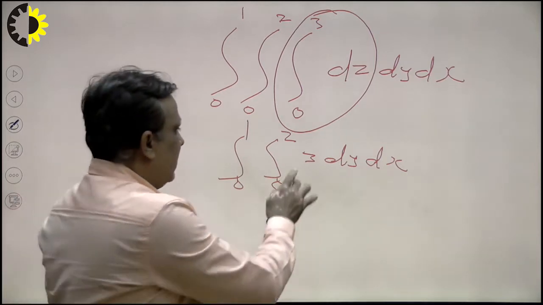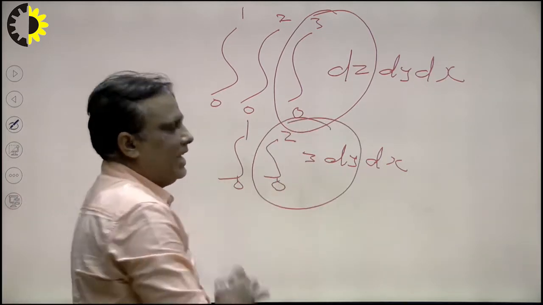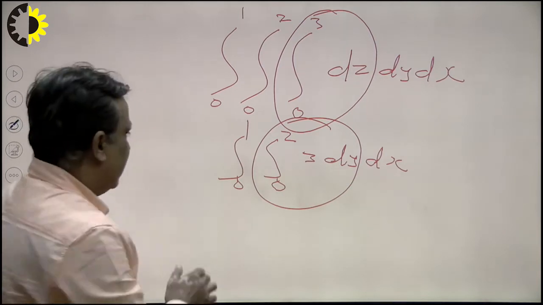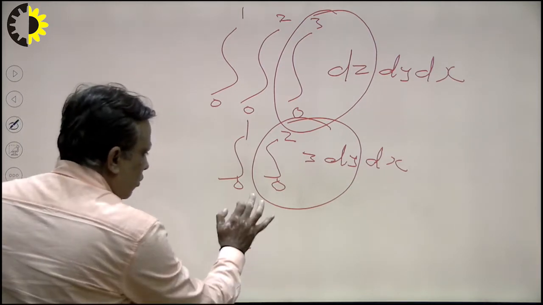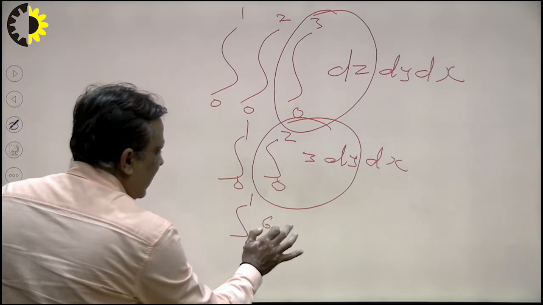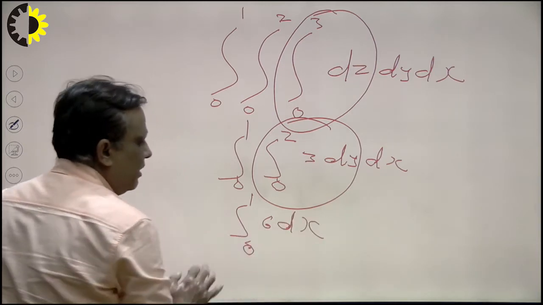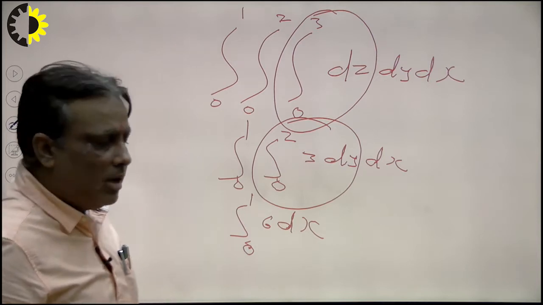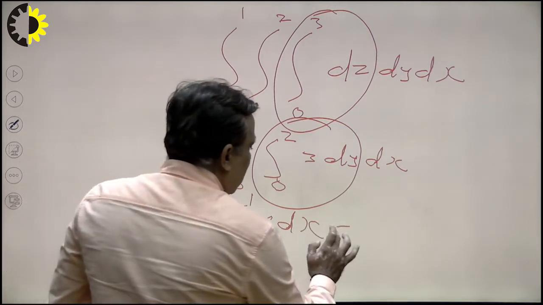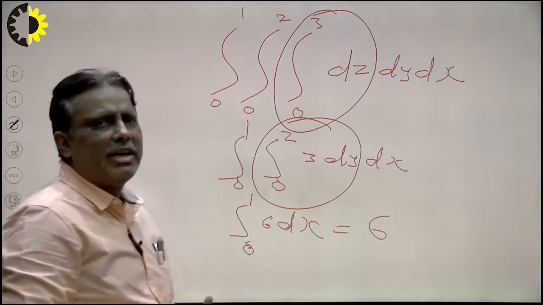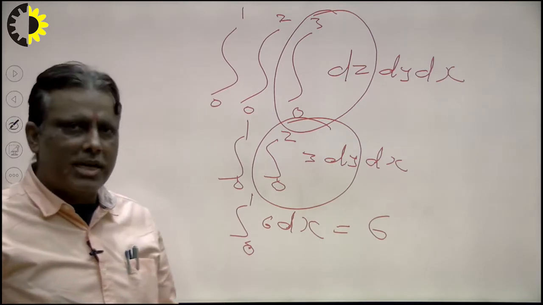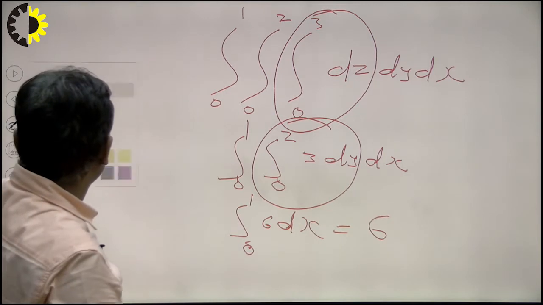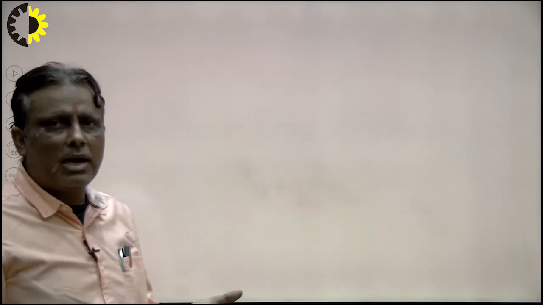Now first of all we integrate with respect to y. So what will be the integration of dy here, y, and upper limit minus lower limit, the result will be 6 here. So in this way we can find one by one and we can evaluate together, because the limits are constant and independent. And what will be the answer of this? The answer will be 6. So in this way we can solve it if the limit is constant, that is how to calculate. In this way we can find one by one and solve the problem.